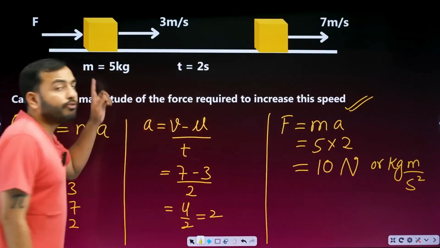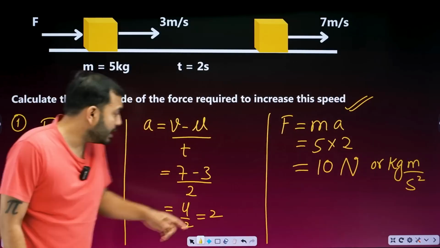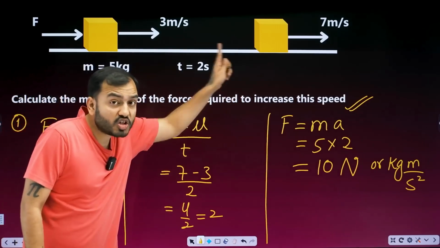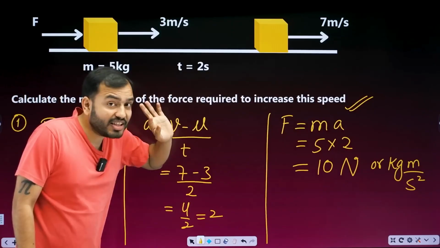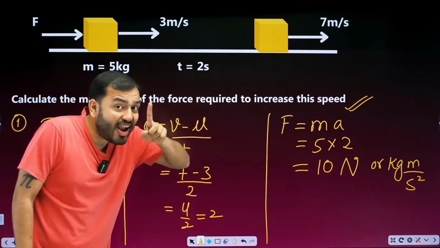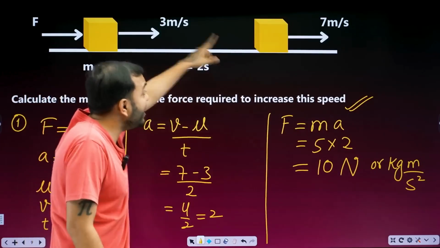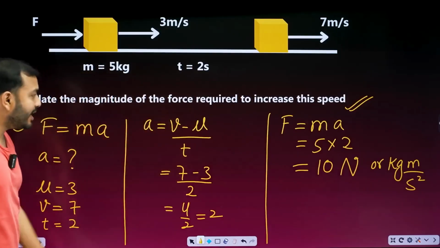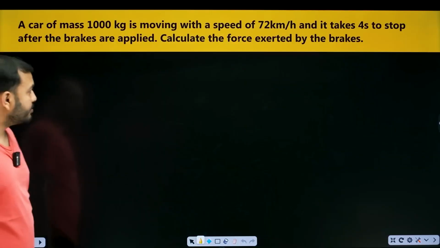Is that clear? So the formula for force is mass into acceleration. To calculate acceleration, v minus u by t. Always subtract the initial from the final. Never look at the big and the small. Greed is a curse. Subtracting small from the big is not to be done. Final minus the initial. Is it clear? Come, let's move ahead.